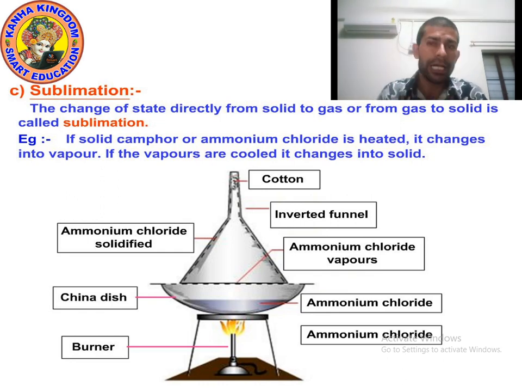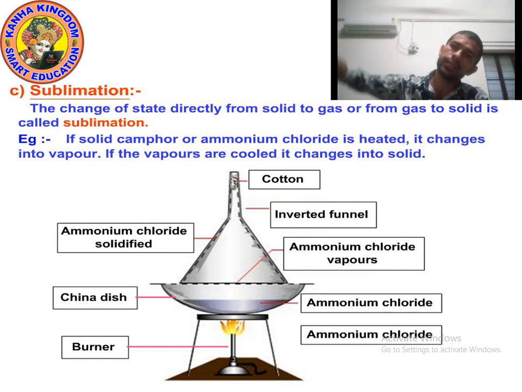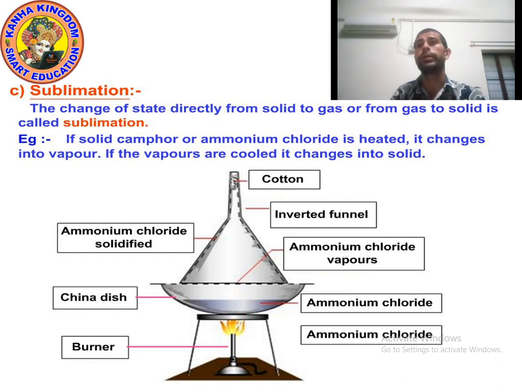Take a china dish. Put some ammonium chloride in the china dish. Now take a funnel and put it upside down on the china dish, and take a piece of cotton and block the opening of the funnel.